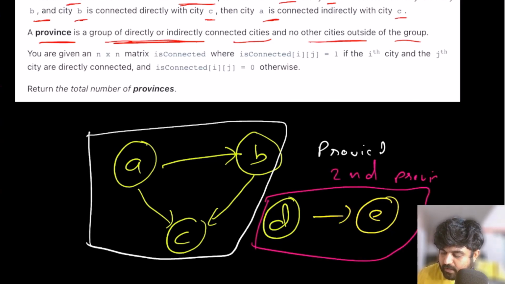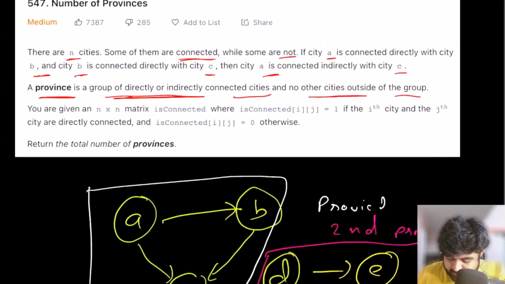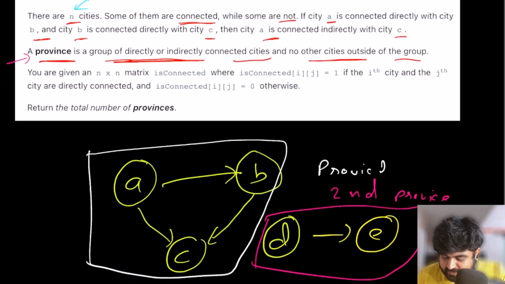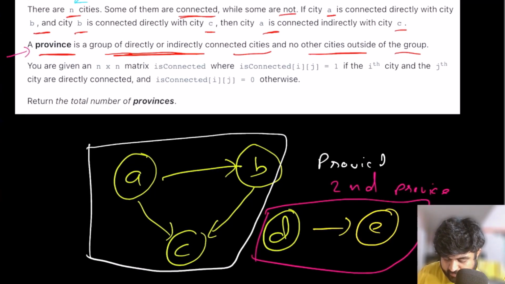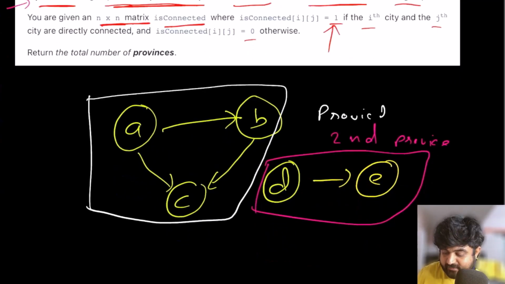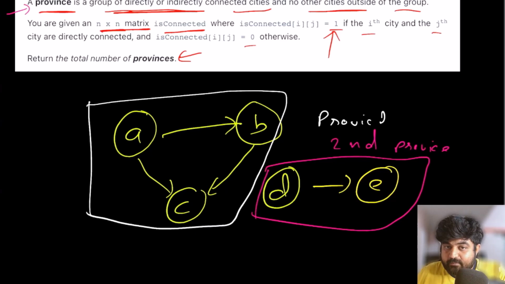Okay, so now we know what the problem statement has given us. We are given n cities, the connections between those cities, and the definition of what a province is. We are given an n cross n matrix, and wherever there is a connection between any two entities, that particular value has been marked as 1. That defines that the ith city and jth city are connected. If the value is 0, those cities are not connected. Based on this input, we need to find the total number of provinces.